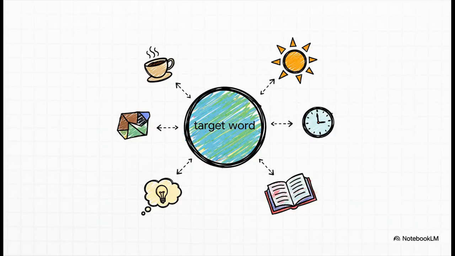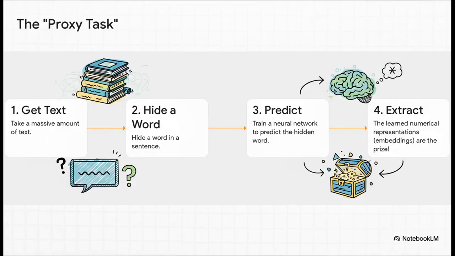So how on earth does it do this? Well, the core idea is surprisingly beautiful and simple. It's summed up by this phrase: you shall know a word by the company it keeps. Word2vec doesn't have a dictionary. It just reads billions and billions of sentences and learns that words that show up in similar contexts, surrounded by similar neighbors, should have similar vector representations. The actual training process is super clever. It's what we call a proxy task.